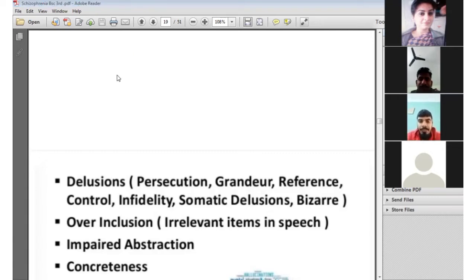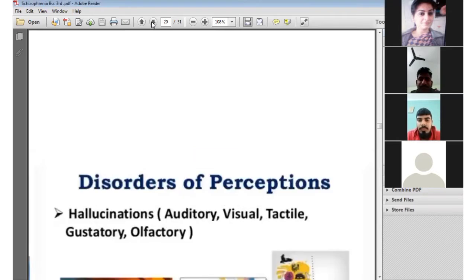Next one is over-inclusive, impairment of abstract thinking, completeness. Next one is disorders of perception, which a person with schizophrenia can have in various types. Hallucinations occur, including auditory, visual, tactile, gustatory, and olfactory hallucination.